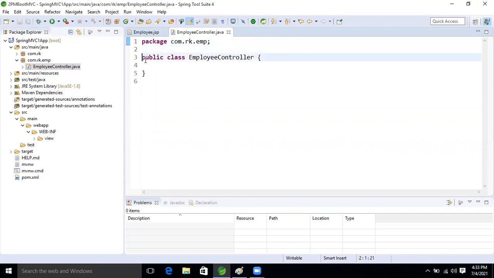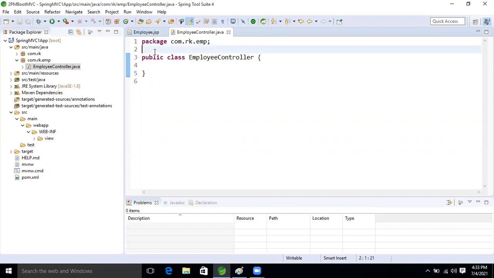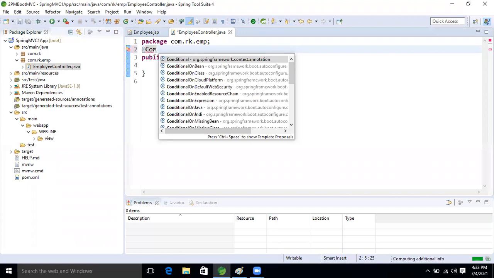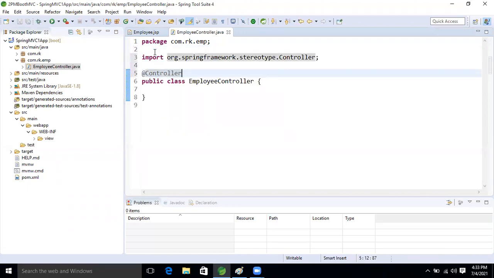So to make our container create the object of this employee controller, we will apply the @Controller annotation. This is the stereotype annotation now, guys.